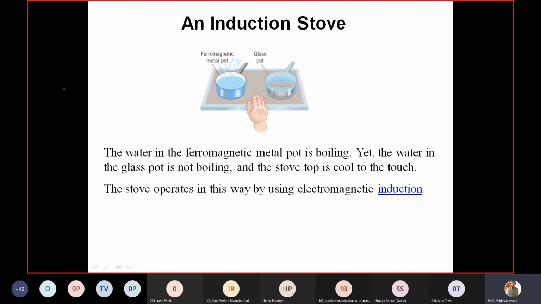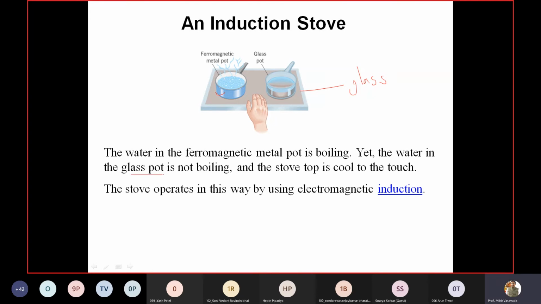So here that experiment is shown. There are two pots. One is a metal pot and this one is a glass pot, right? This is made up of glass, a vessel. So the water in the ferromagnetic pot, the metal pot, is boiling, right? If you switch on the induction stove, but the water